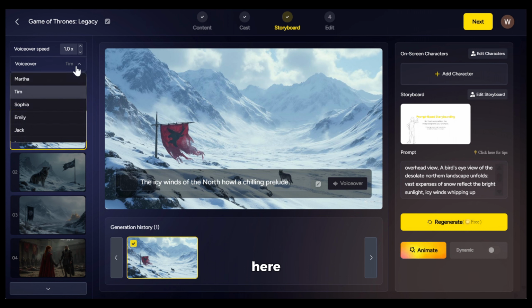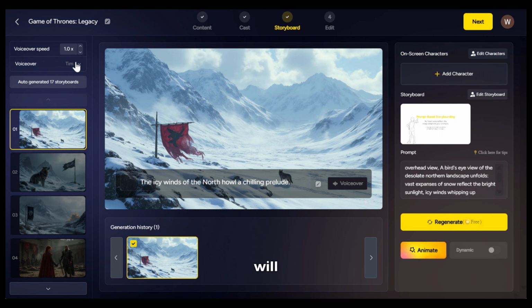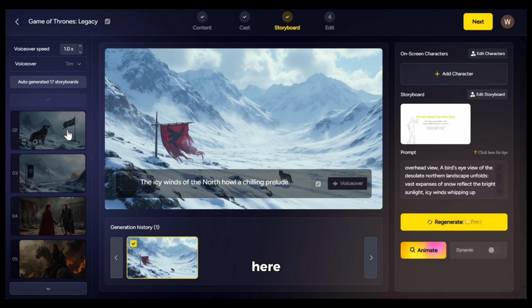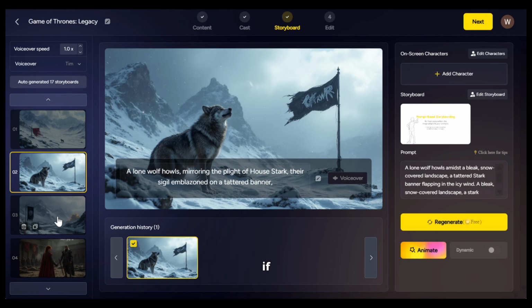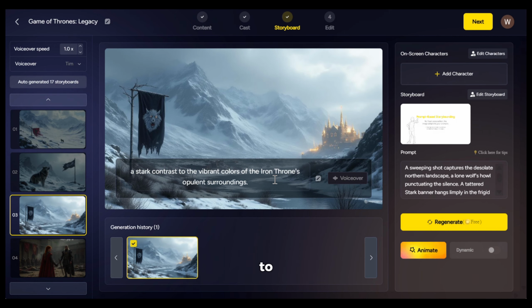Next, from here, you can change the voice of the narrator. As you can see, there are multiple options available, and to preview the voice, you can click on this audition button. Next, you can increase the volume from here if you want. I will just keep it as it is. Now, if you scroll here, you will be able to see all the scene images generated, and the images are pretty good too. If you select a particular scene, you will be able to see the narration text.